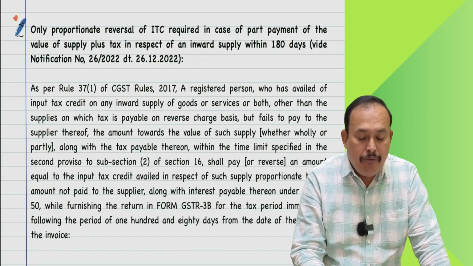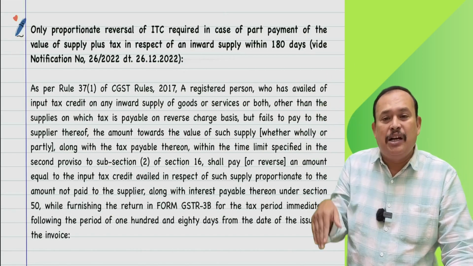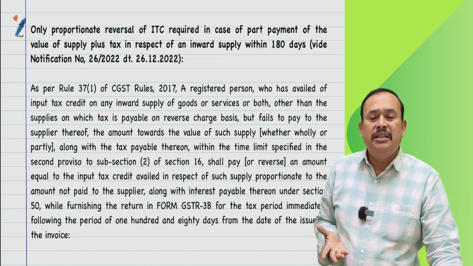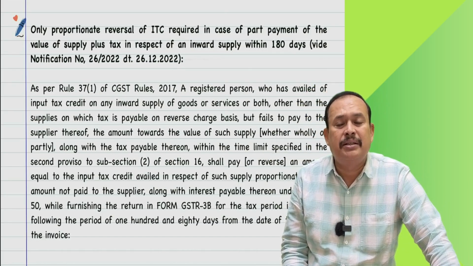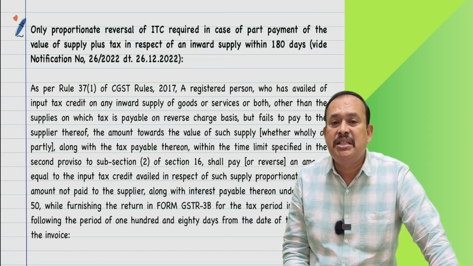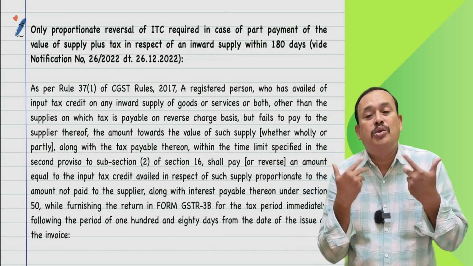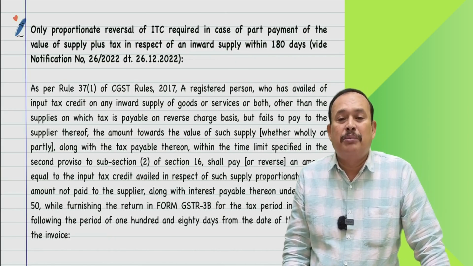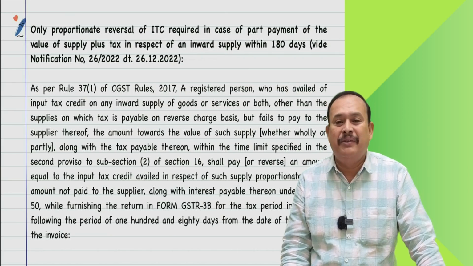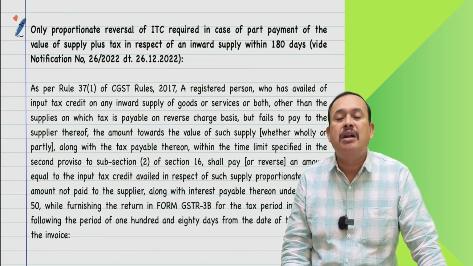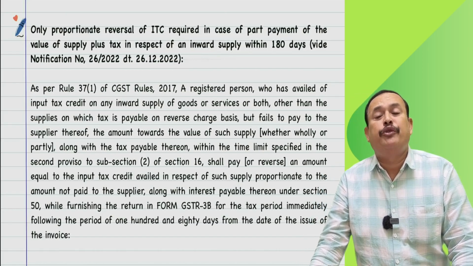Sir, what about later on? Suppose after 2 years from now, I pay the balance 5 lakh rupees to my supplier. In that case, can I re-avail the GST, namely 90,000? Yes, you are allowed to re-avail the credit on that balance amount which you paid. The time limit under section 16 subsection 4 is not applicable.